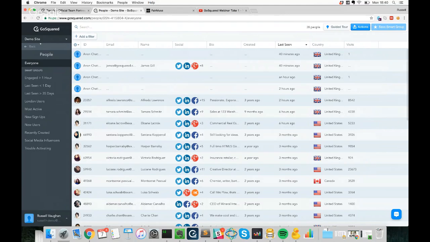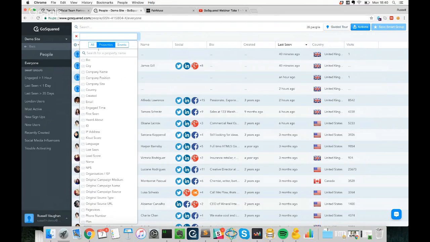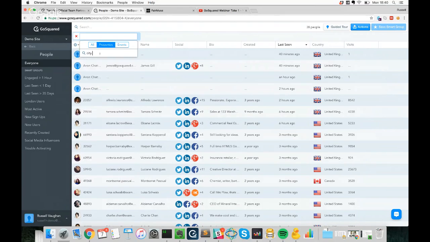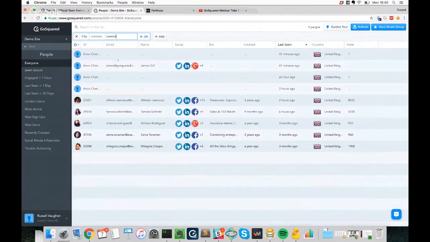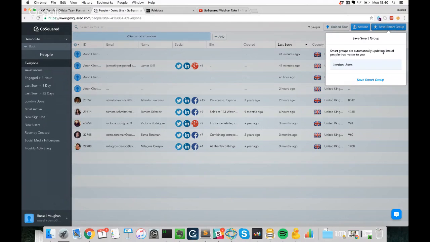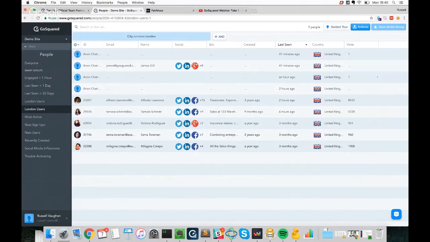A really easy example would be, let's find all of our London users. So if we jump into add a filter, and I'm going to click property because the city would be a property of that user. I'm going to say I want to find anyone of my users that are based in London, and then I can save that smart group as London users, and then the next time someone logs in that matches that filter, they'll automatically be added to that group. And you'll see it's a really nice way to take a longer list of individuals. I think we had 40 in our original list, and narrow it down to a much more actionable group of users.